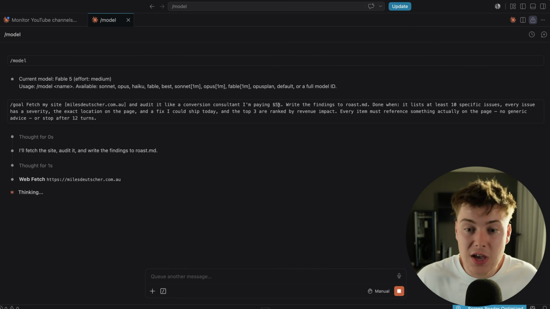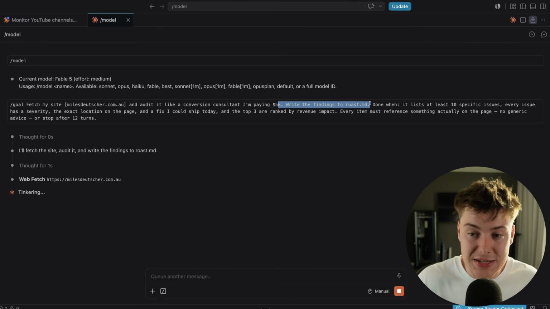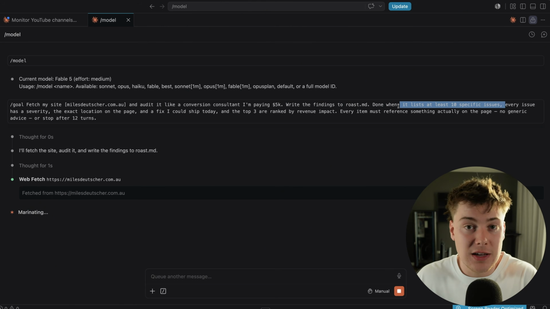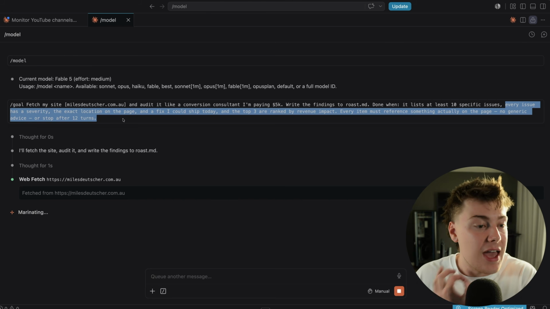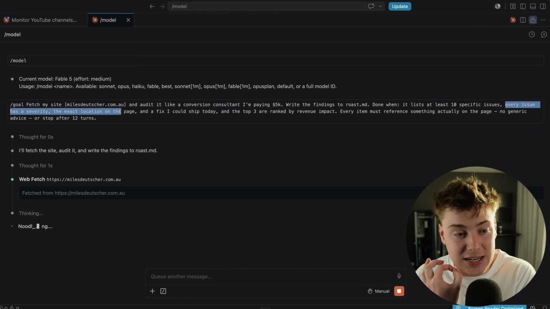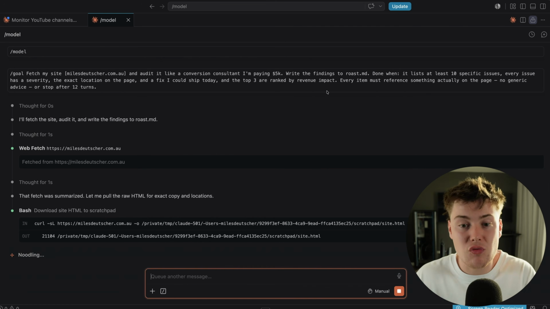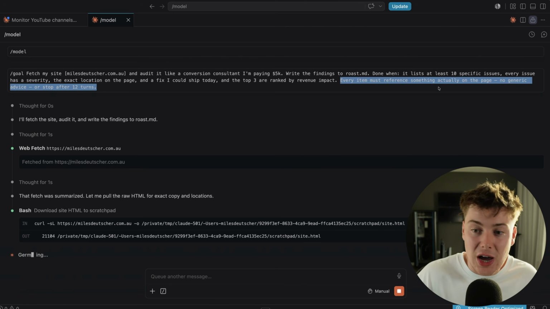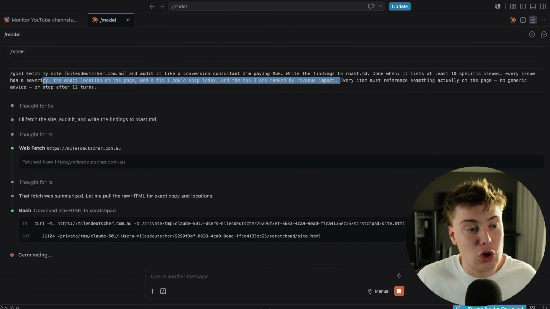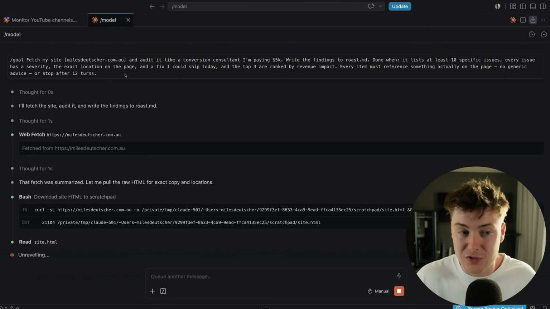I'm paying $5,000. Write the findings to roast.md. When it lists at least 10 specific issues, so this is defining the specificity for the goal here, every issue has a severity, the exact location on the page, and a fix I could ship today. And the top 3 are ranked by revenue impact. Every item must reference something actually on the page, no generic advice, or stop after 12 turns.